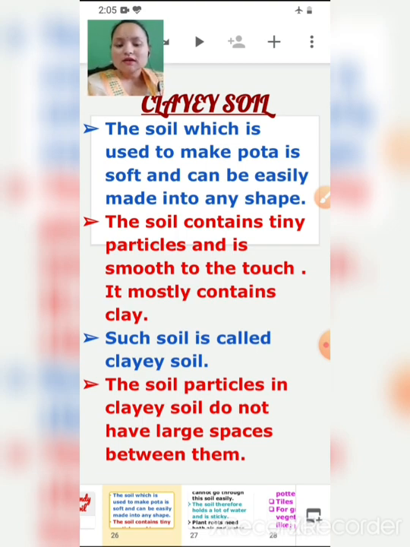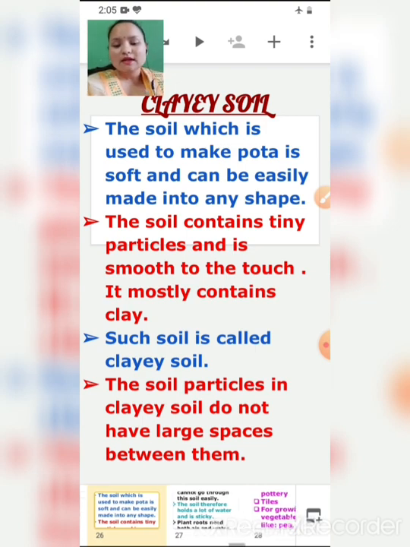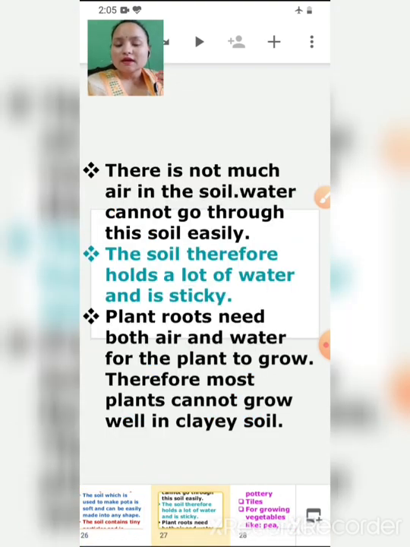The soil particles in clayey soil do not have large spaces between them. That is why there is not much air in the soil, and water cannot go through the soil easily. Therefore the soil holds a lot of water and it is sticky. Though all plants need air and water to grow, in this clay soil plants cannot grow well.